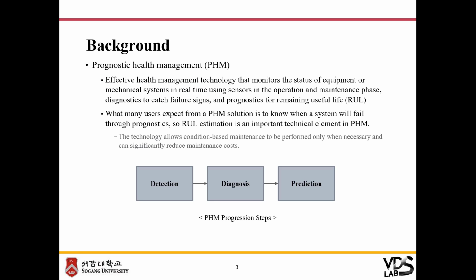Prognostic health management is an effective health management technology that monitors the status of equipment or mechanical systems in real time using sensors in the operation and maintenance phase, with diagnostics to catch failure signs, and prognostics for remaining useful life. What many users expect from a PHM solution is to know when a system will fail through prognostics, so remaining useful life estimation is important in PHM.